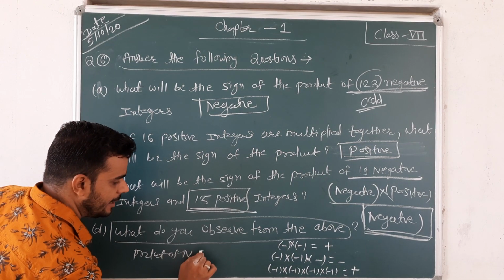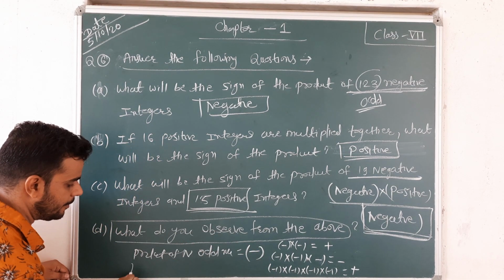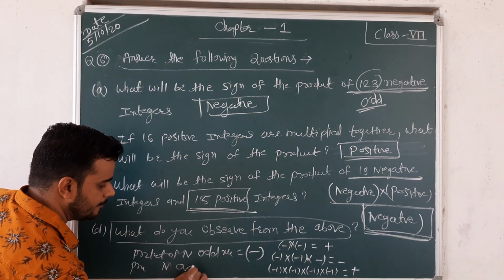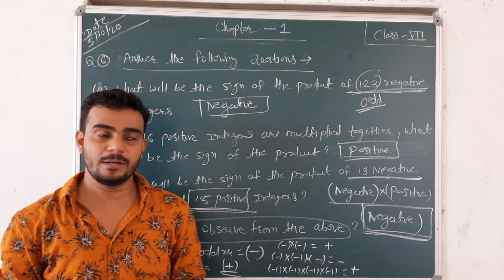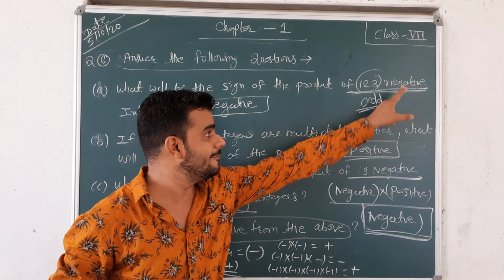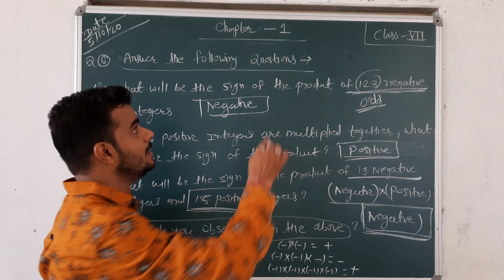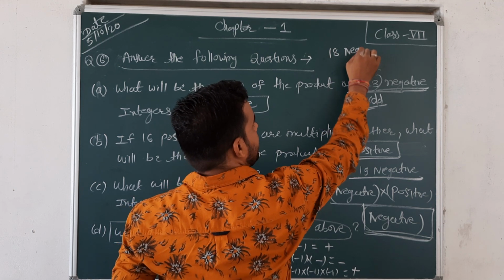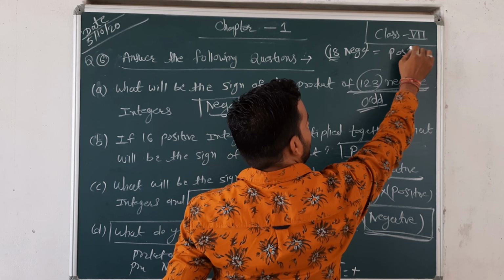Suppose the question asks to find the product of 18 negative numbers. 18 is even, so the answer is positive.